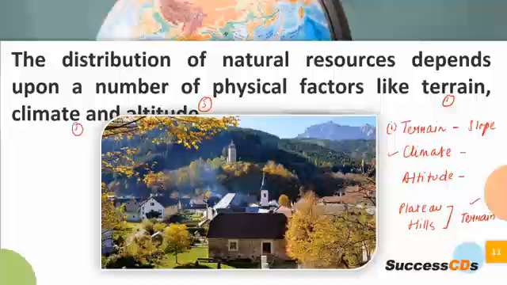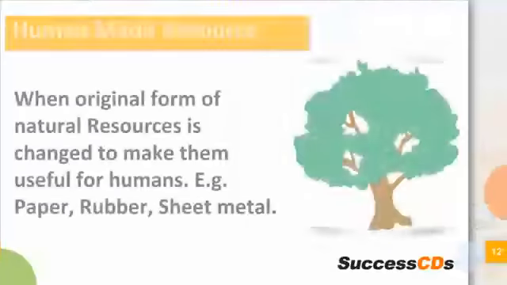Do you think the natural resources that are found in regions of Bihar and Jharkhand will be the same resources that will be found at Himachal Pradesh? It will not be the case. So based on terrain, based on climate, based on the height of a place, you will have the distribution of natural resources. It will never be constant. And that is why you will have different things that will appear at different parts of the globe.